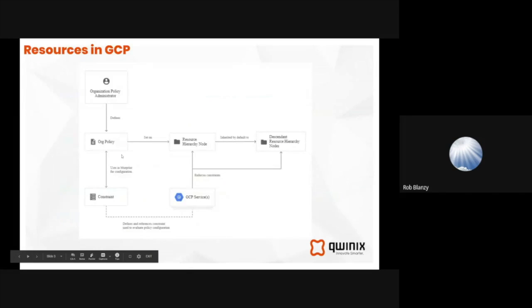Now, when we get into the organizational level, there's a workflow of how an organization policy works, what that administrator does. Now, the org admin is that top level, almost behind the scenes Mr. Wizard, who has a lot of control to issue policies and stuff like that.